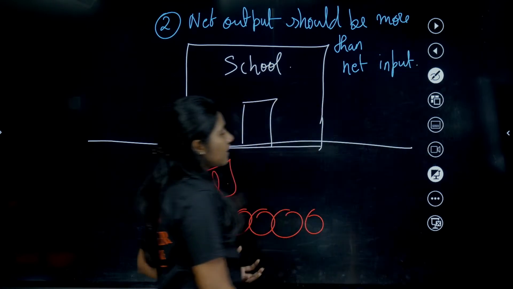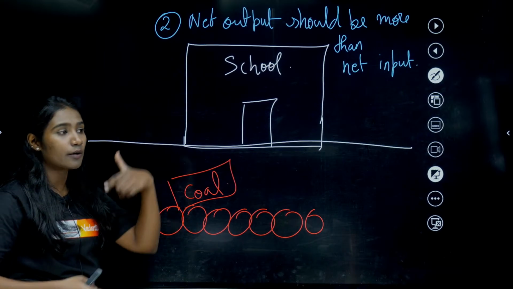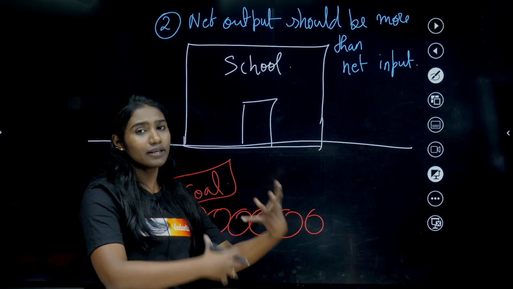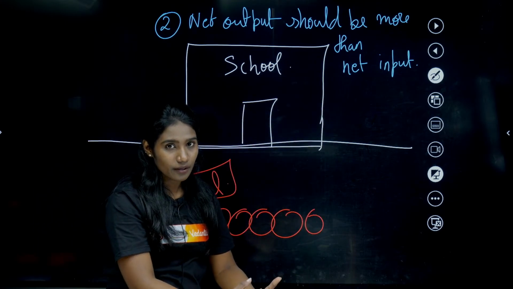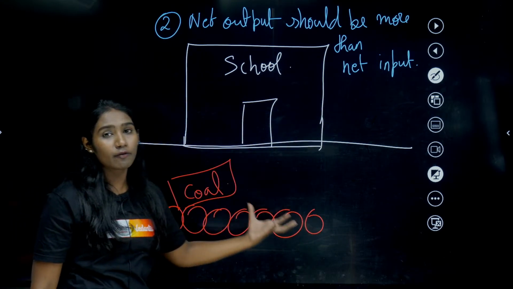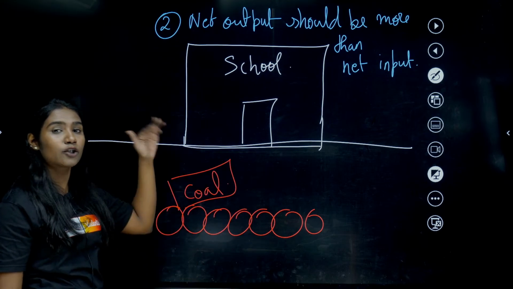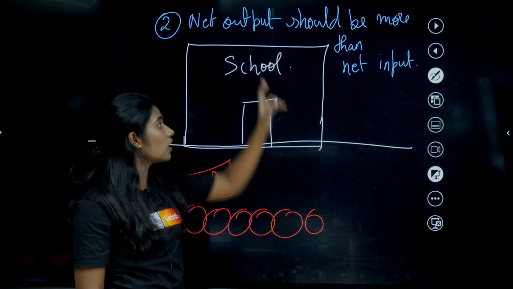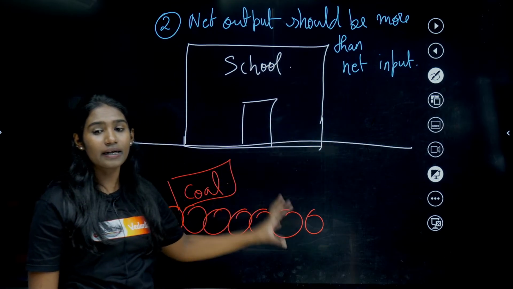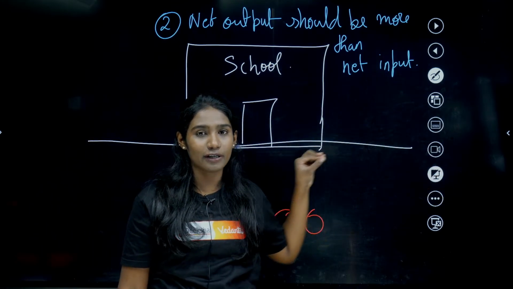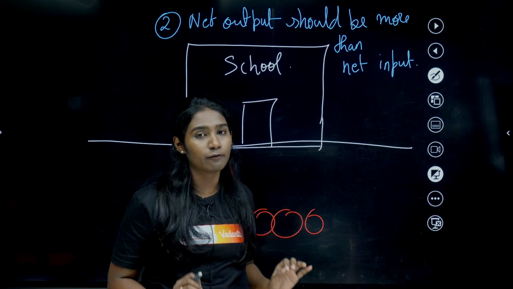Now I told you that for equipment and for paying those employees, we are investing some money, right? So that is our input. And whatever profit we are going to get from this coal mining, that should be more. So always your output should be more than input. Only then it is considered as economically feasible. Only then it will be profitable for us also.